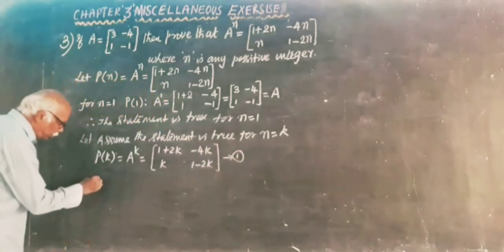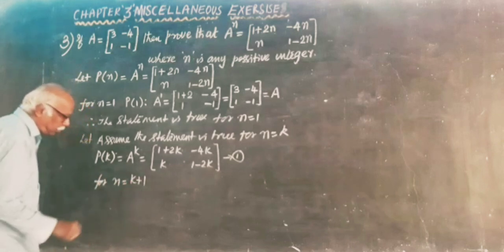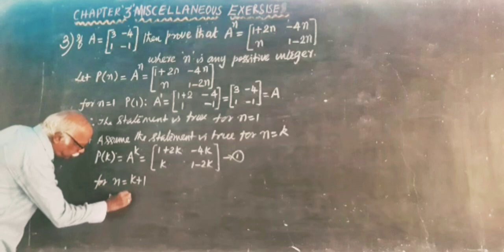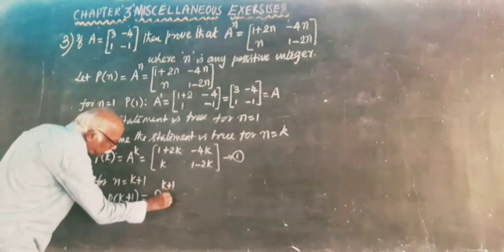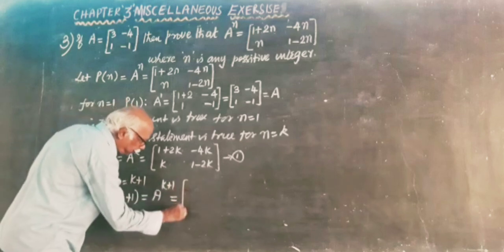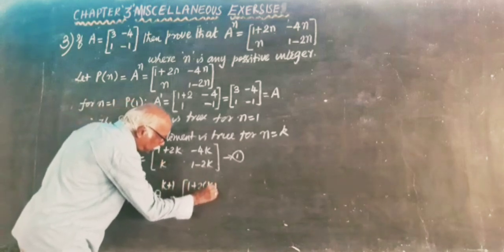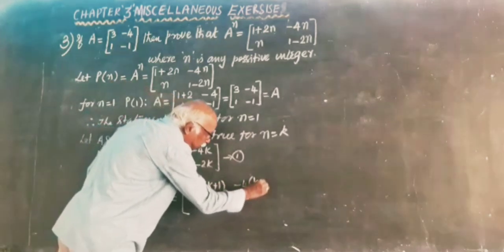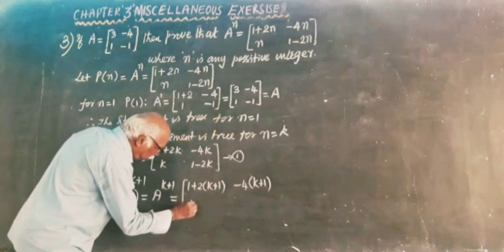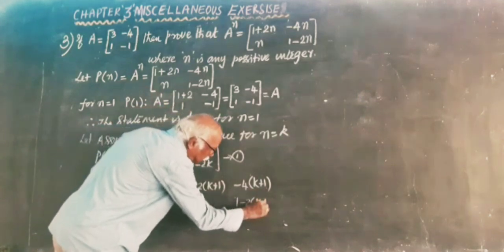Now, for n is equal to k plus 1, P of k plus 1 is A power k plus 1, which is the matrix 1 plus 2 into (k plus 1), minus 4 into (k plus 1), k plus 1, 1 minus 2 into (k plus 1).